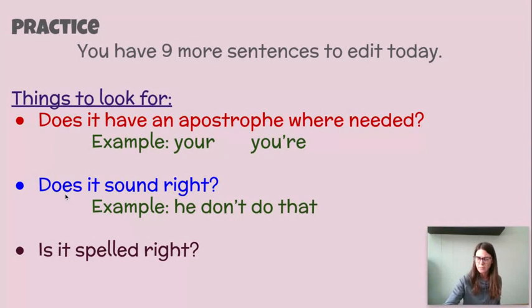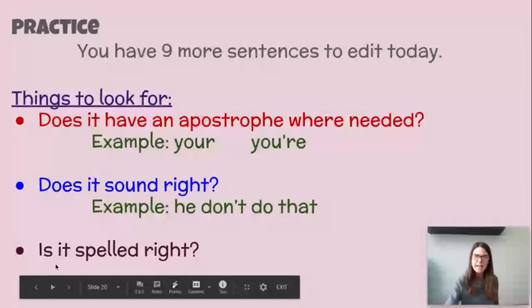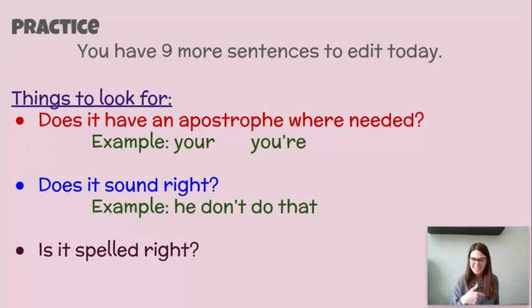Here's another question for you. Read this blue one with me. Does it sound right? Here's an example of something that does not sound right. He don't do that. Instead, it would be he didn't do that, or he doesn't do that. Okay, if it doesn't sound right to you, be sure to correct that. And then last question, read this purple one with me. Is it spelled right? Just like in our sentence on the slide before, the word which was spelled wrong. So you just need to cross that out and spell it correctly.